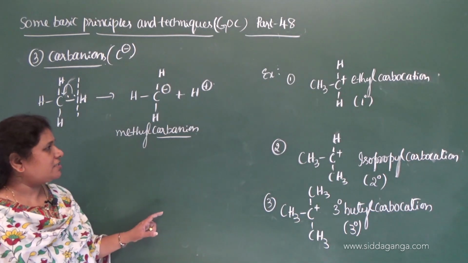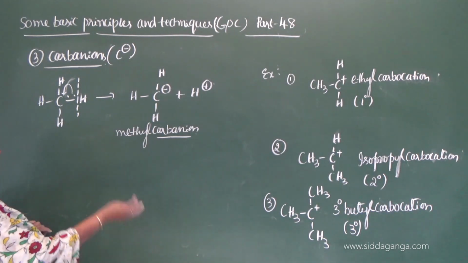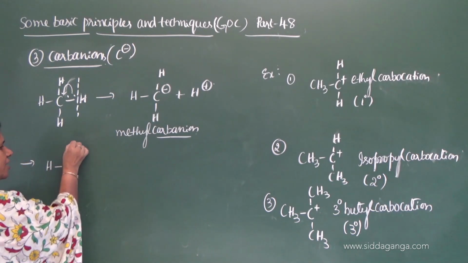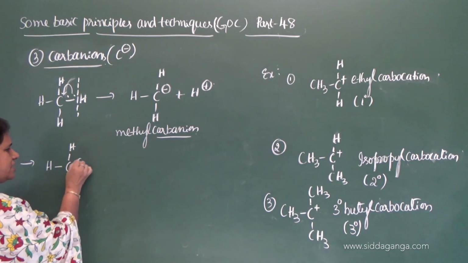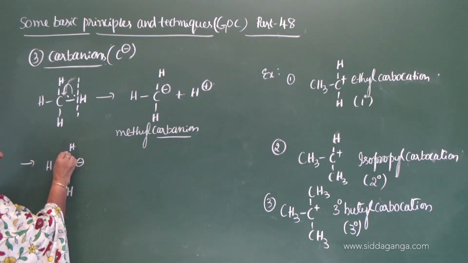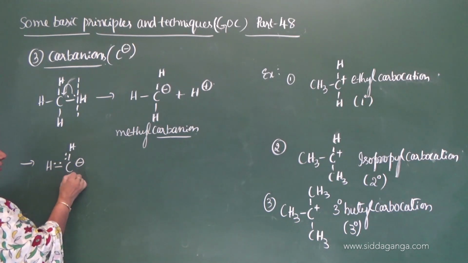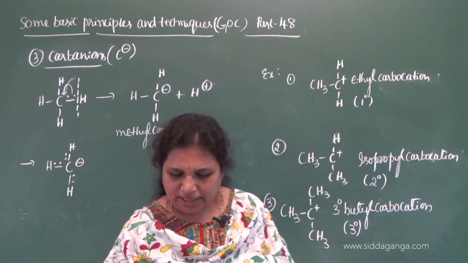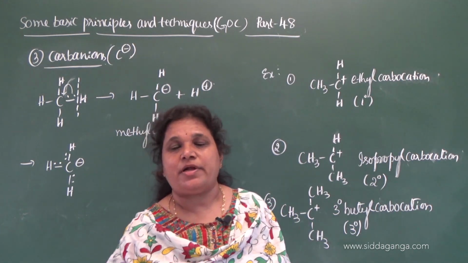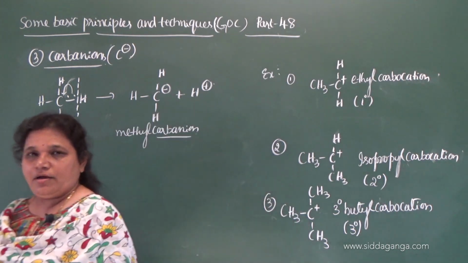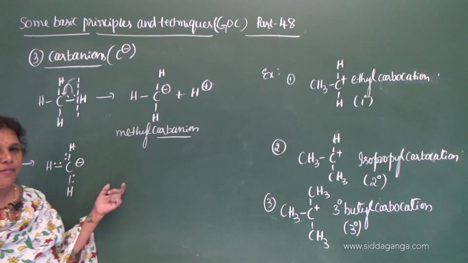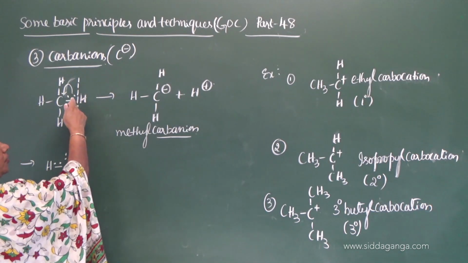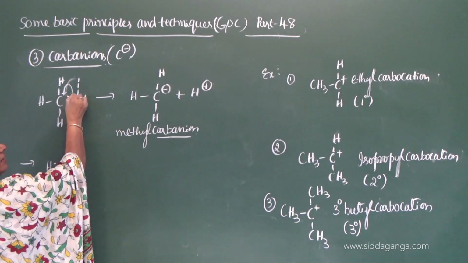Now let us move on to the valence shell of carbon which contains the negative charge here. Negative charge means again it is a pair of electrons, and here is a pair of electrons, and here is a pair of electrons. Now calculate how many electrons are present in the valence shell of the carbon atom of a carbanion. 2 plus 2 plus 2 plus 2, because both the electrons are taken by the carbon.